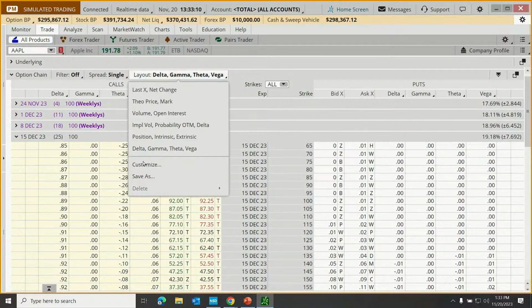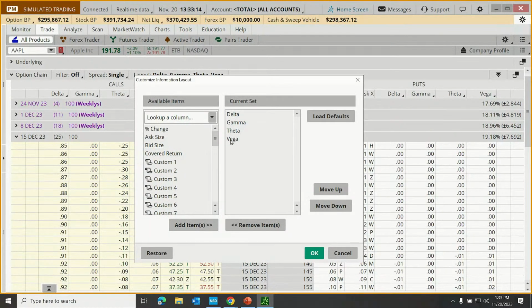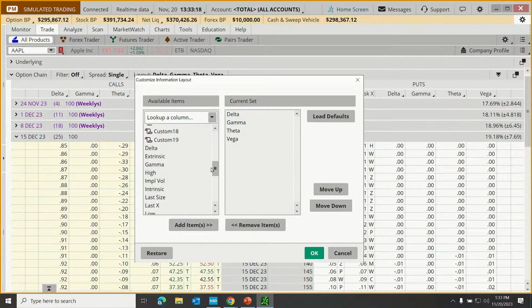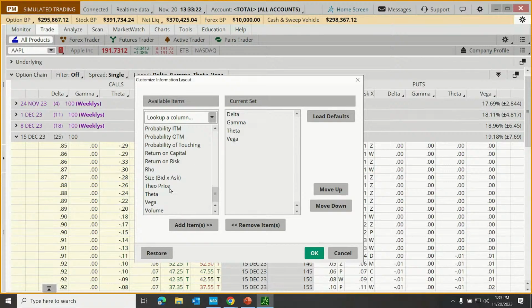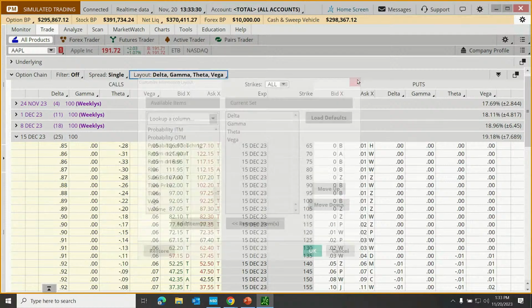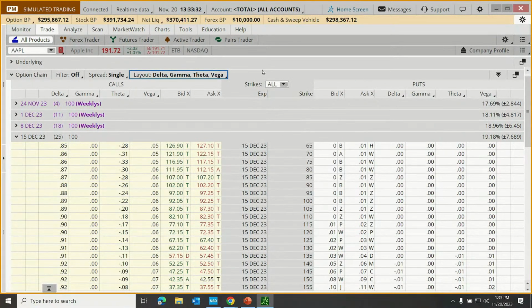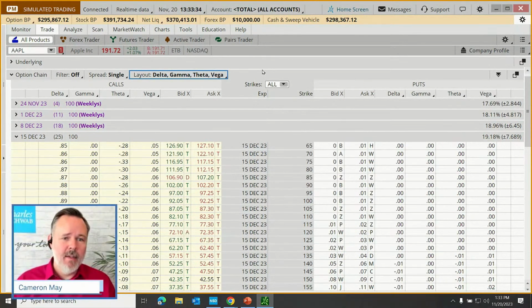One other thing that we could do is just customize right from scratch. Here's the current set of columns. Here are all kinds of other columns that could be chosen. And we can just add columns from here, remove columns from there. We've done that before. You've seen that sort of navigation in previous webcast series, so I won't repeat that.